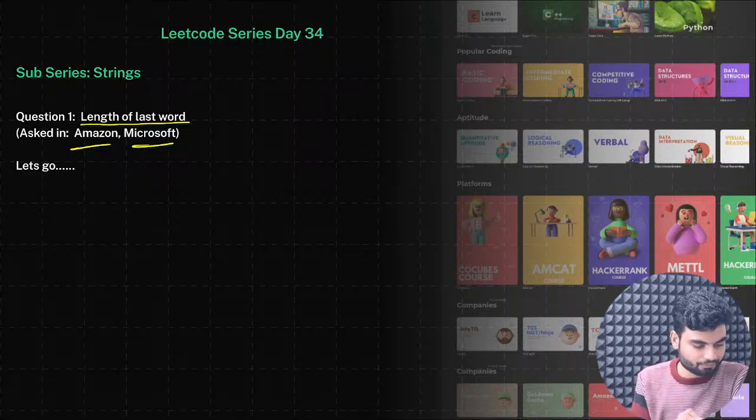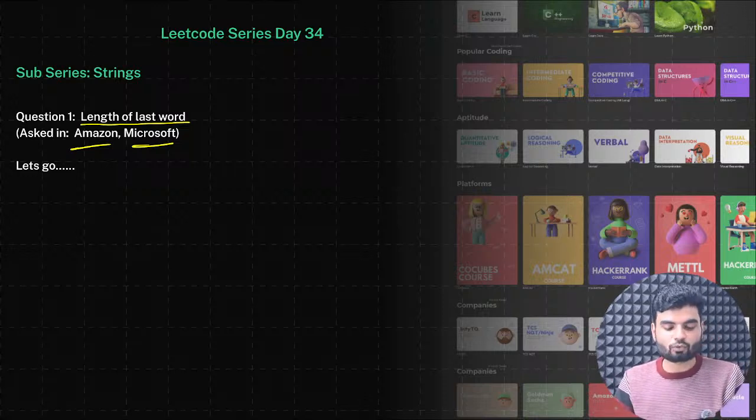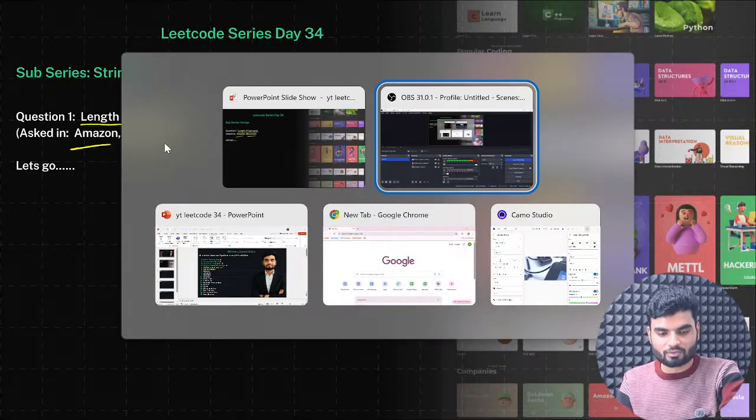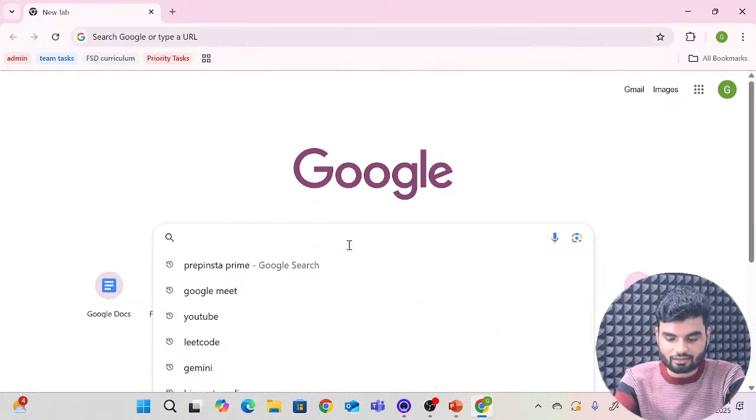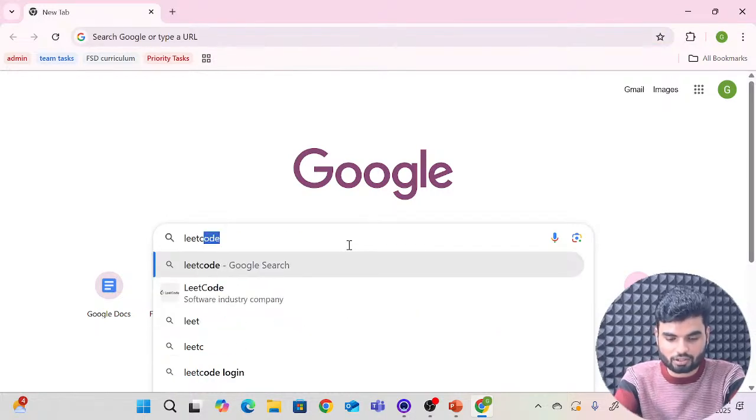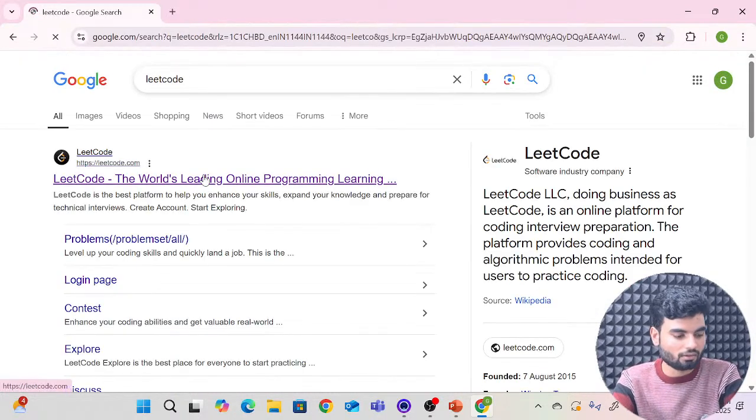Hi Usa. I hope everybody is able to hear me, and I'm completely audible and visible to all. If yes, then we'll move to LeetCode and solve the problem statement. Let's first understand what the problem statement is, then we'll think about the solution. We'll write the code in all three languages. So here I'll search for LeetCode and go ahead.